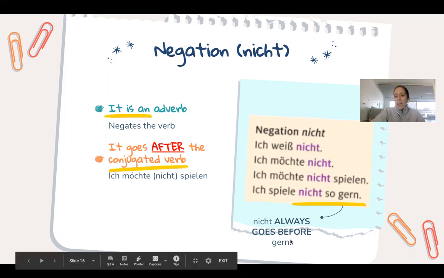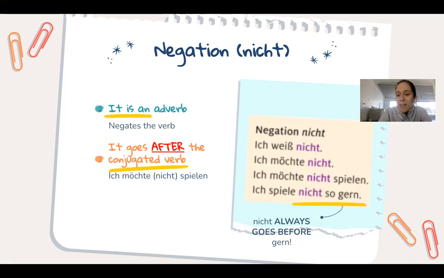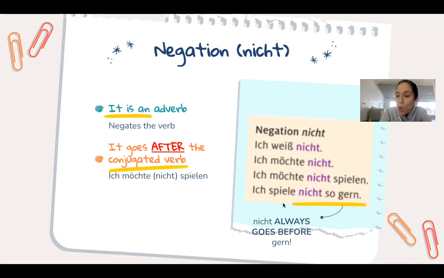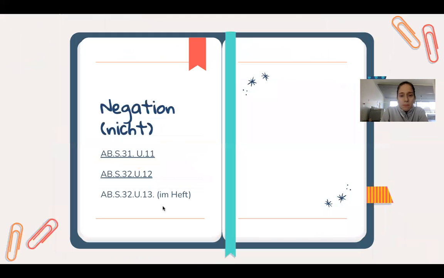Think of nicht as the big brother that always wins the place next to the verb. Think of them both, the adverbs, as best friends of the verb. They always want to be as close to the verb as possible. So you always have the verb, then the adverbs, and then whatever complements the sentence may have. But if you have two adverbs, nicht will come before. Now, have you got it? Let's put it to practice.